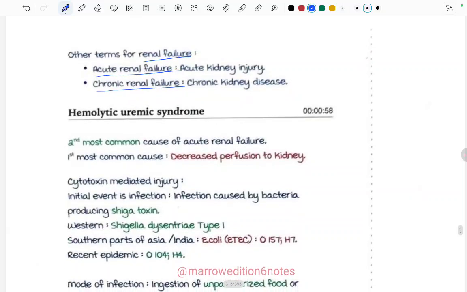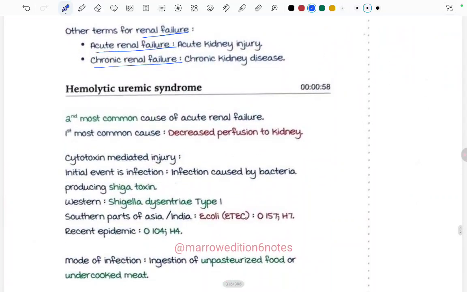Starting first with the hemolytic uremic syndrome. This is the second most common cause of acute renal failure, and the first most common cause is decreased perfusion to the kidney. HUS, hemolytic uremic syndrome, is the second most common cause of acute renal failure.